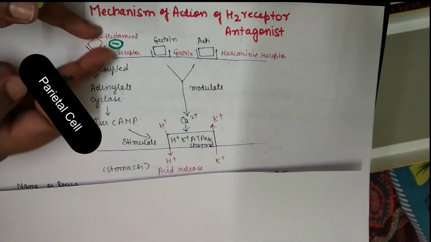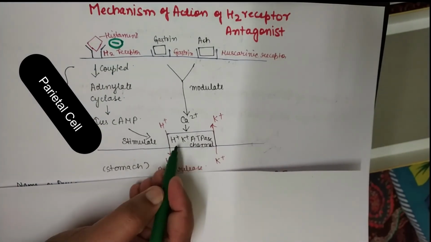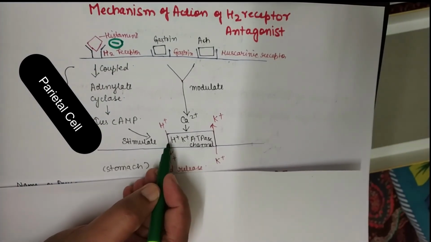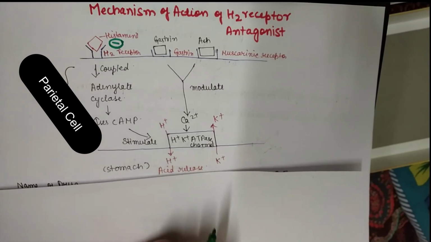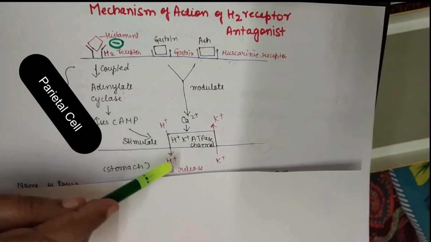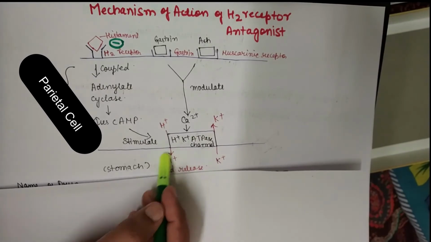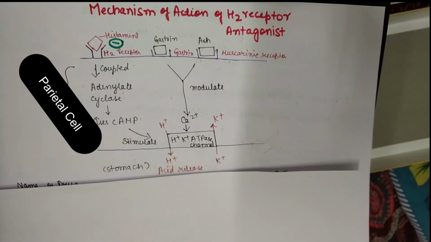If histamine does not bind with the H2 receptor, ultimately this channel will not be stimulated. The hydrogen potassium ATPase channel will not be stimulated. So there will be no influx of potassium ion and efflux of hydrogen ion. So ultimately the release of H+ ion will be prevented.